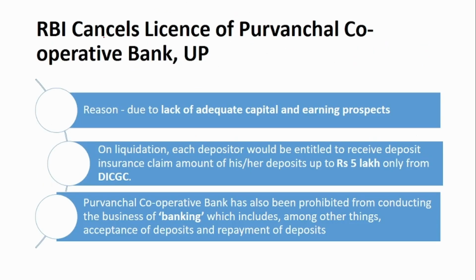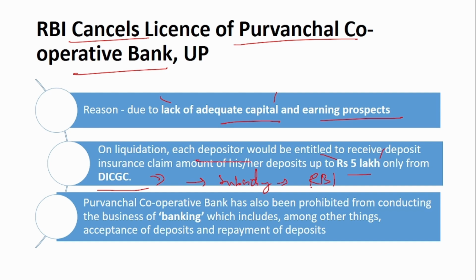The next news is that RBI cancels the license of Purvanchal Cooperative Bank. The reason for the cancellation is lack of adequate capital and earning prospects. Since this is cancelled, the money the depositors have deposited has to be returned, right? But there is insurance only up to 5 lakh rupees. On liquidation, the depositors will only be entitled to receive up to rupees 5 lakh from the DICGC, that is the Deposit Insurance and Credit Guarantee Corporation, which is a subsidiary of RBI.